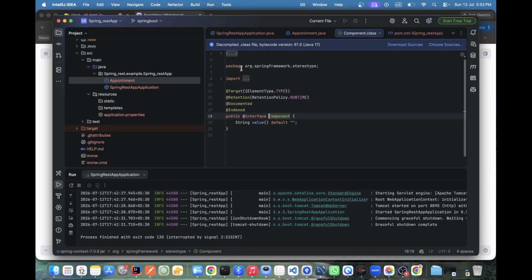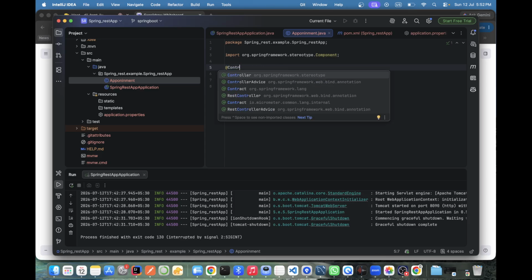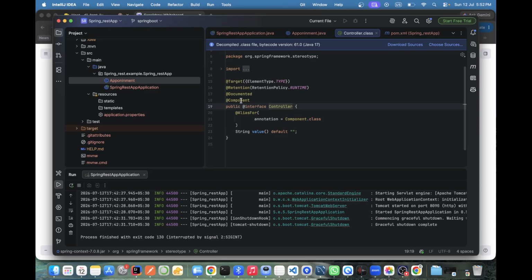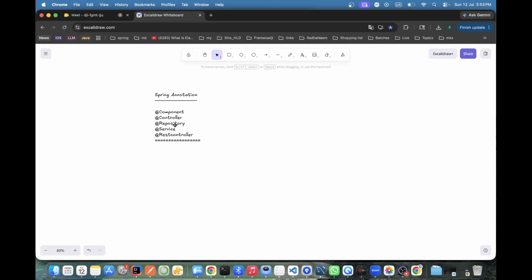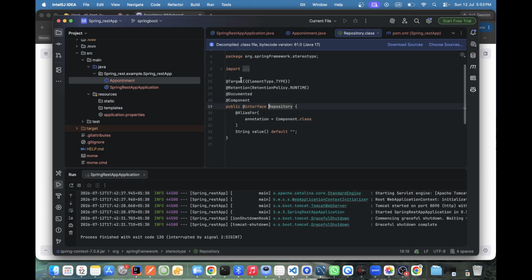Spring will create a bean for this. The moment I do @Controller, same thing. If I go inside Controller, you see Component is there. The third was Repository. If I do @Repository, see here, everywhere you find Component.